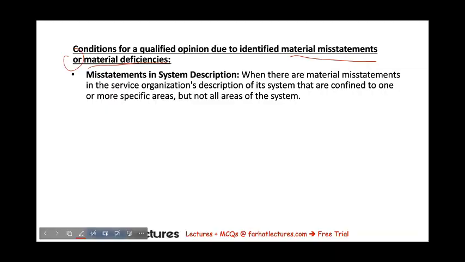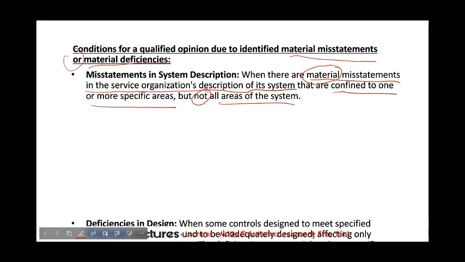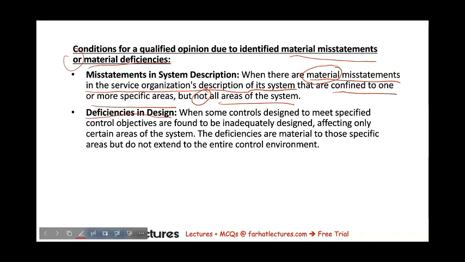Now, under which conditions will the auditor issue a qualified opinion due to identified material misstatements or material deficiencies? The first reason would be the presence of material misstatements in the service organization's description of its system. They need to be confined to one or more specific areas, but not all areas of the system. They are not pervasive. The system description as a whole is still fairly stated, even though there are these material misstatements because they are only in one place. The second condition would be the presence of deficiencies in the design.